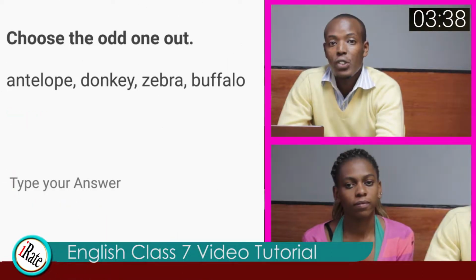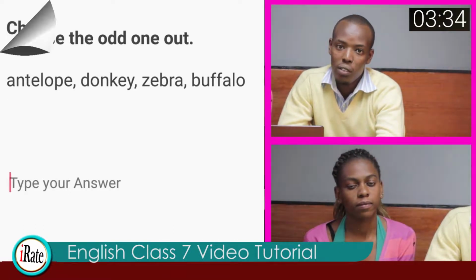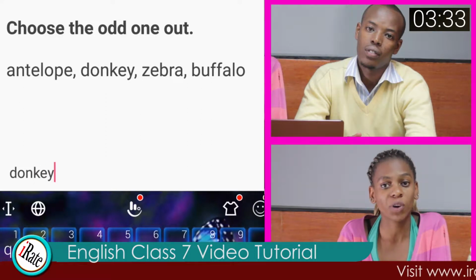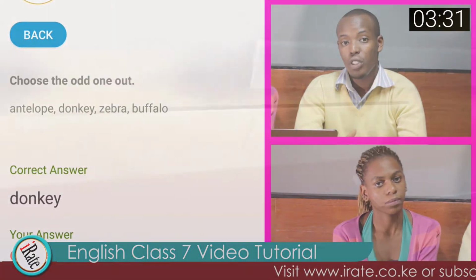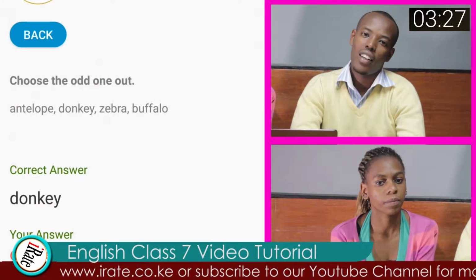so as to come up with a sensible meaning. Question 2. Choose the odd one out. Antelope, donkey, zebra, buffalo. The correct answer to question 2 is donkey. This you got correct. Now let's move to the next question.